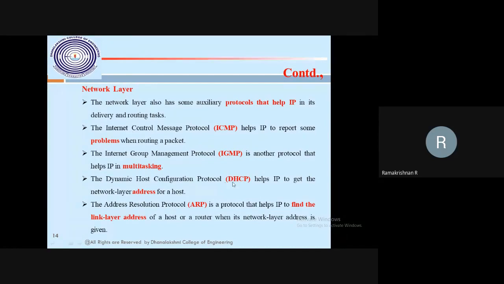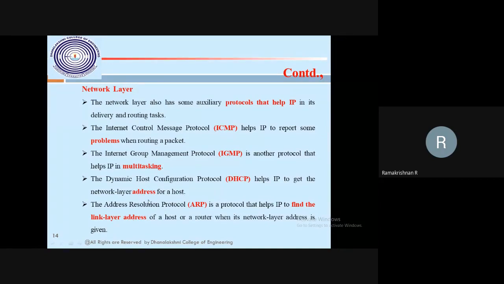Normally, in the router, your internet provider will use DHCP IP only. Suppose you take a Vodafone or Idea internet connection at home, they will give you a DHCP IP because they allot it in your area. If 200 people are connected, they will generate DHCP IPs. They won't assign static IP, normally, for broadband. So those are the types of protocols we need for a host to get its network layer address, which is nothing but the IP address of the machine.